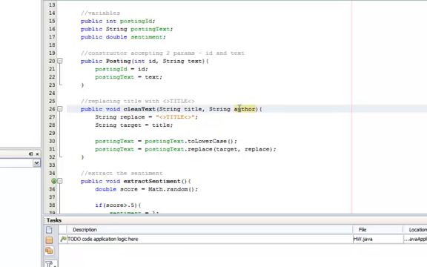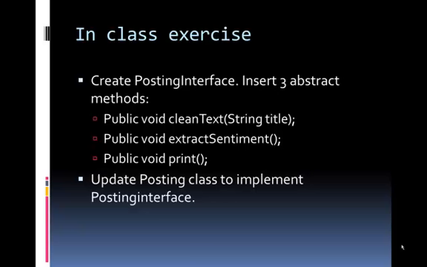So this breaks the API, this breaks the interface. So when you run it, it will throw an error. This marks the end of our little session on interface.